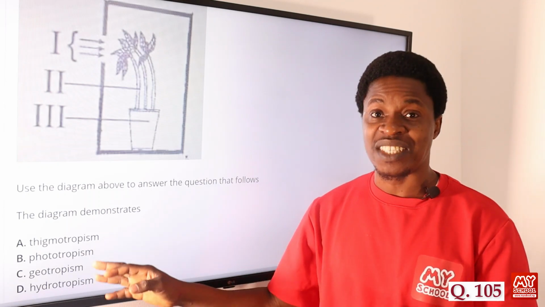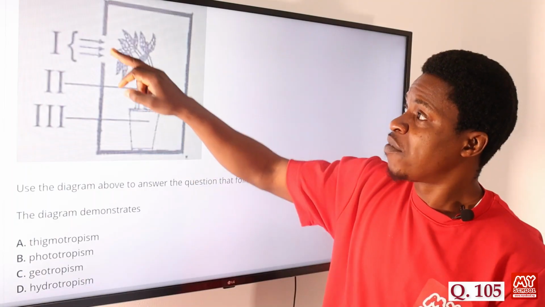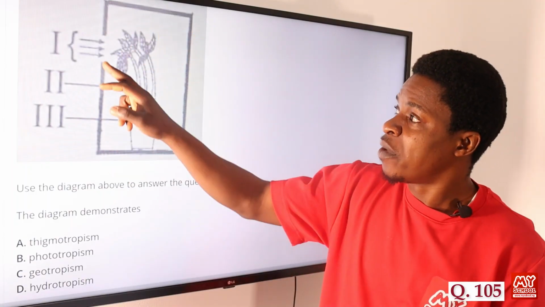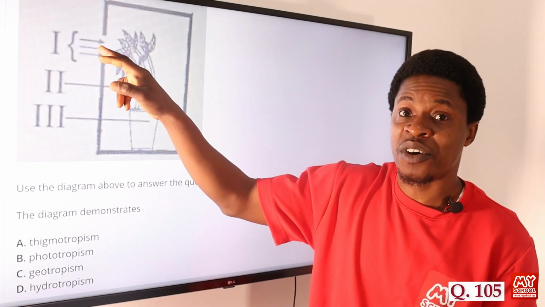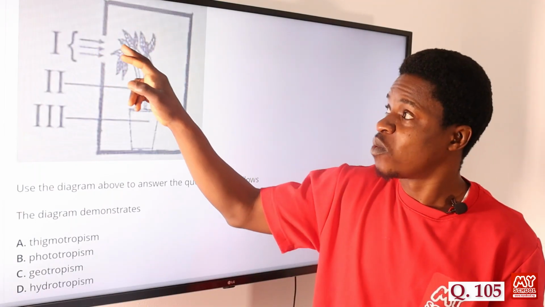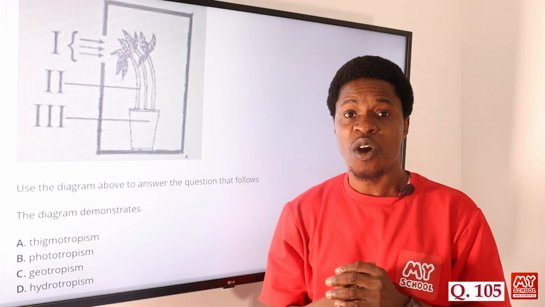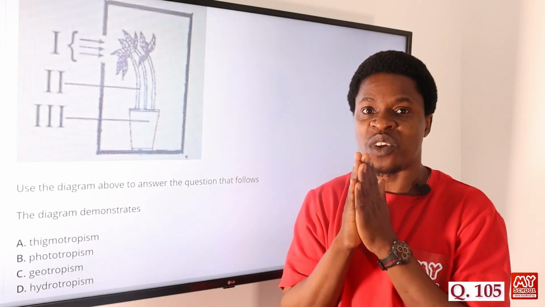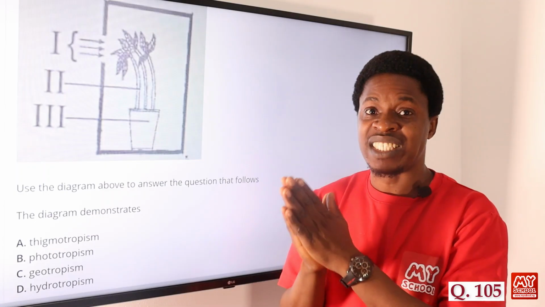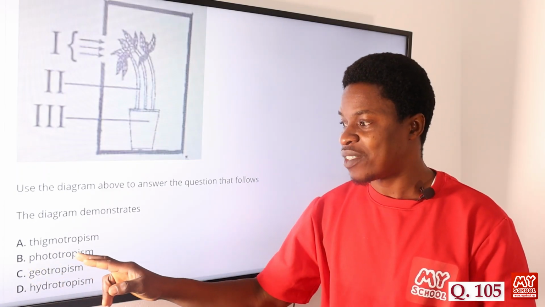So among all of this, if you look at this diagram very well, you see that every other place is covered. The only place that is open is this, and the plant tends towards it. What is it looking for? Light, because all this place will be dark, but this is where the source of light is coming from. So it is a directional growth movement in response to the stimulus of light. Which is phototropism. So the correct answer is option B.